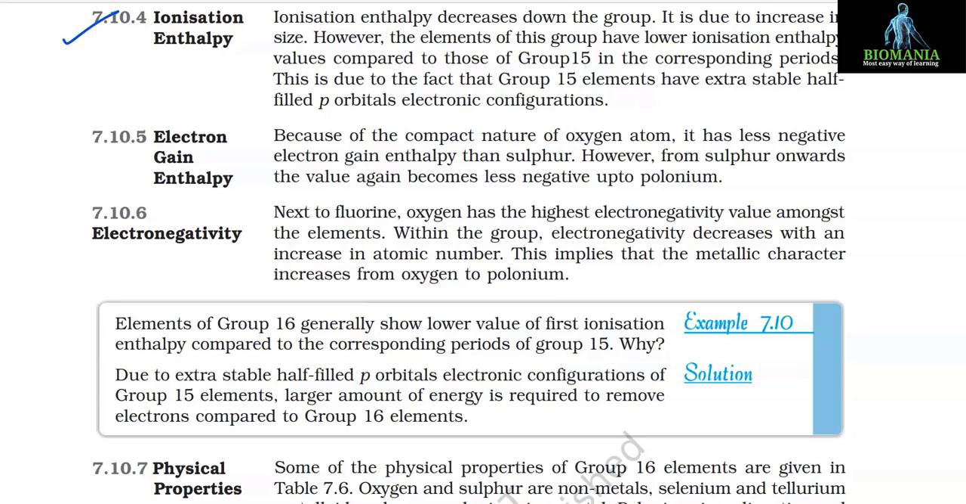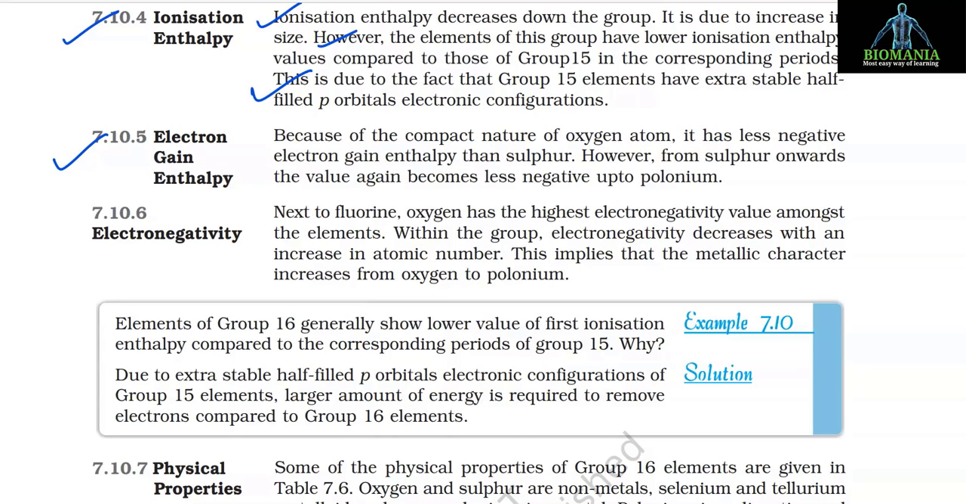7.10.4 Ionization enthalpy. Ionization enthalpy decreases down the group. It is due to increase in size. However, the elements of this group have lower ionization enthalpy values compared to those of group 15 in the corresponding periods. This is due to the fact that group 15 elements have extra stable half-filled p orbital electronic configurations.